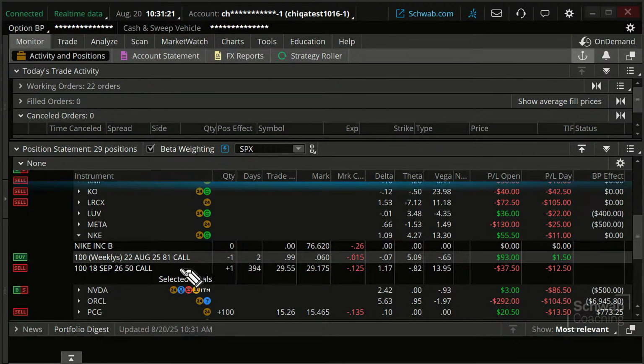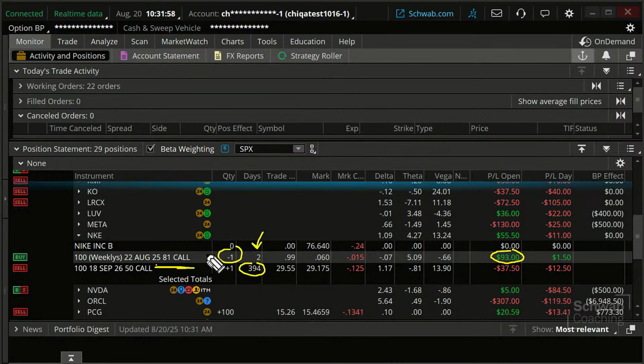But we have a Leaps call that doesn't expire for 394 days. We also have a short call on this. And the short call, hey, it's doing great, but we're going to look to roll this out. There's only 2 days to go to expiration. We could just let it expire if we wanted to. But the goal of this trade is to have this underlying bullish call option and then sell and get theta along the way. We're going to sell this contract.